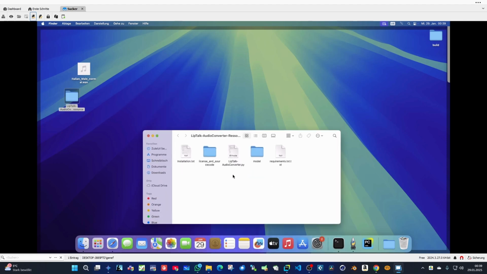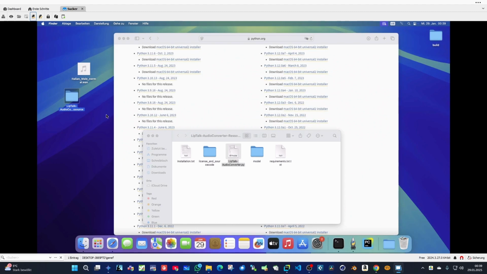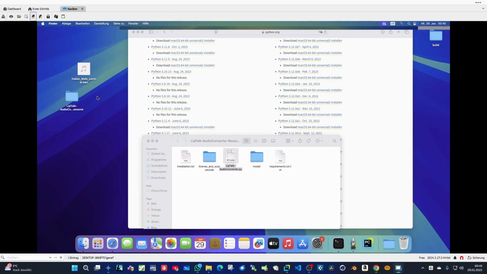So we have here a WAV file. What you can do, you can simply copy this file to your desktop. I don't know if this copy works. I'm not a Macintosh user. No, he doesn't copy it. So let's copy this and paste it here.